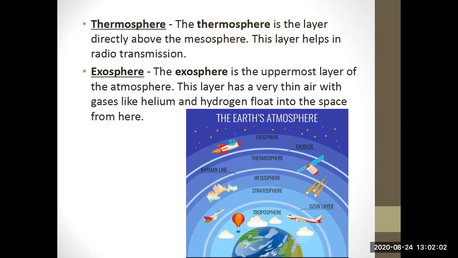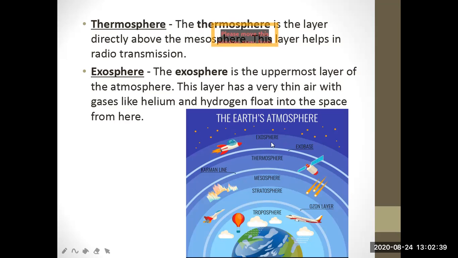Thermosphere temperature rises very rapidly with increasing height. Its height is around 80 to 400 kilometers, it is also a very important point. And ionosphere is a part of this layer. It extends between 80 to 400 kilometers. This layer helps in radio transmission. In fact, radio waves transmitted from the earth are reflected back to the earth by this layer only. So it is a very important layer I explained.